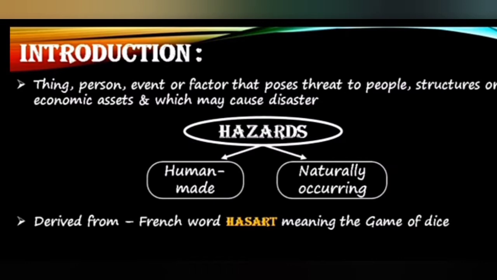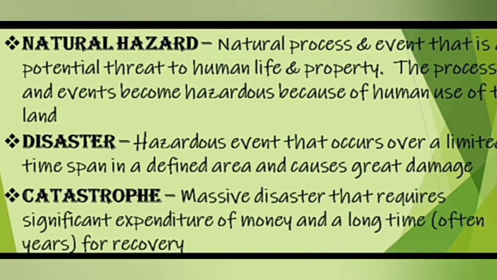Hazards. What is a hazard? It is an event which can affect the living and non-living things of Earth. There are just two types: human-made hazards and naturally occurring hazards. Generally, hazards are defined as a thing, person, event, or factor that poses a threat to people, structures, or economic assets and which may cause a disaster.